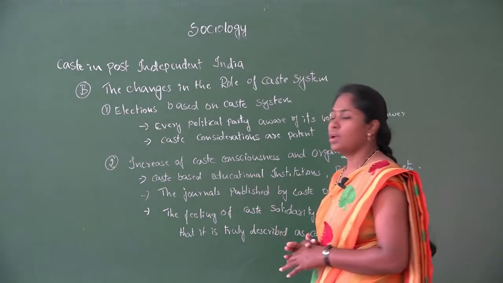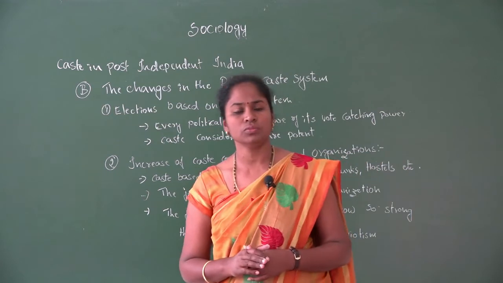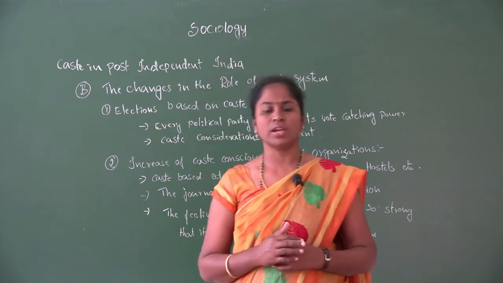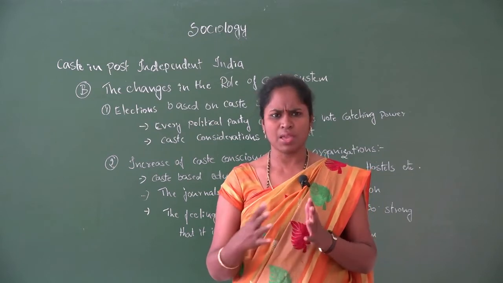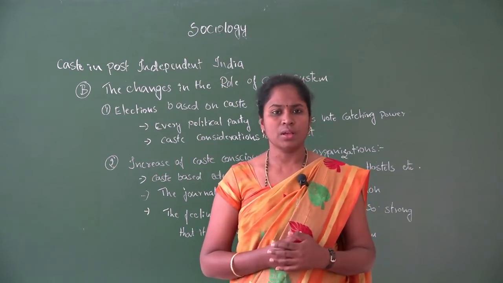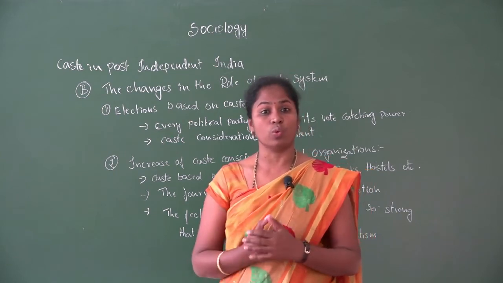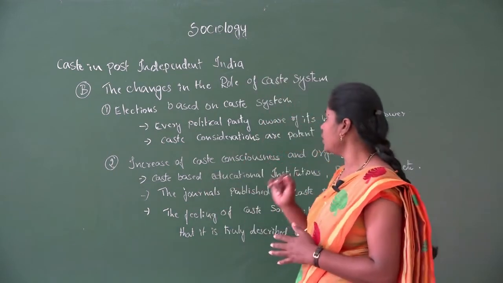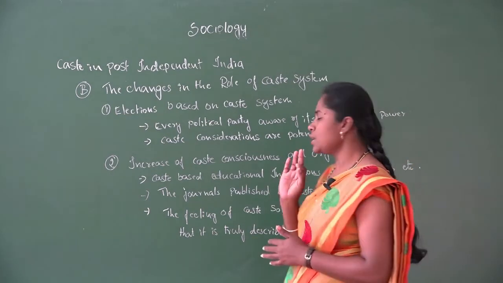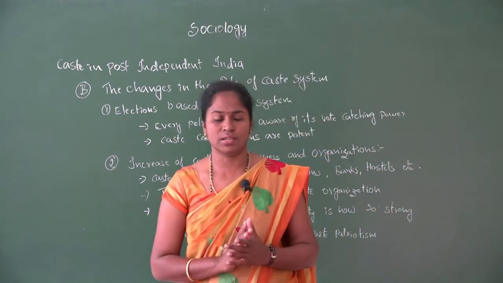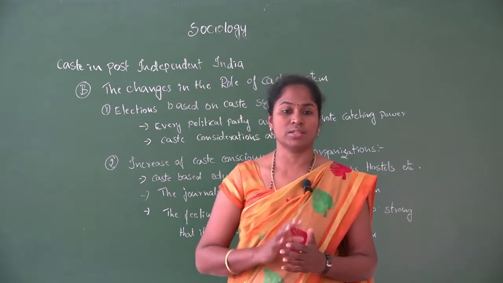First one, elections based on caste system. Now in the present society, our administrative system is based on elections. During the elections, how is the caste system playing a role? Here we can find every political party is aware of catching votes through caste.